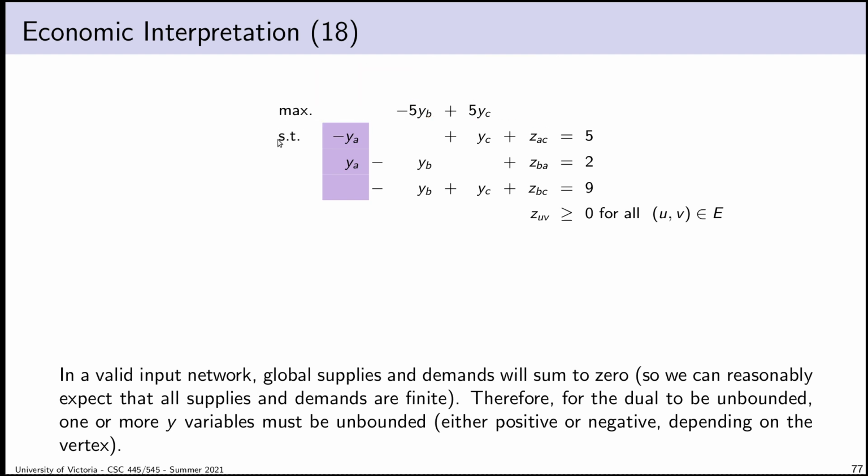Well, it's going to go to infinity either if the coefficients go to infinity or if the Y variables go to infinity. But because supply and demand have to sum to zero, I think it's a reasonable conclusion that these coefficients can't be infinite. Okay, so fair enough. And also infinity is not a number, so lots of reasons. So for the dual to be unbounded, obviously one or more of my Y variables has to become, I'm going to say unbounded, because it turns out, as you may notice because of the negative sign, a Y variable going to negative infinity could result in this maximization problem going to positive infinity.